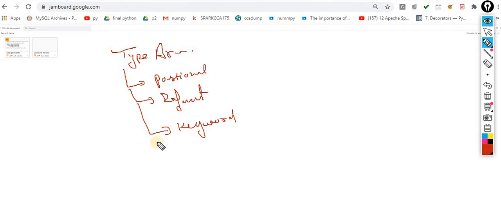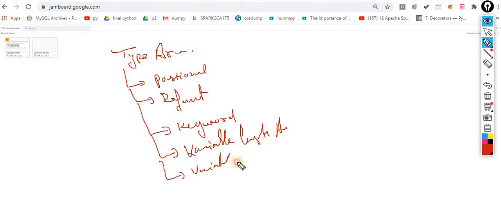And the fourth one is variable length arguments. And there is one more, I suppose, variable length keyword arguments. Now, what type of argument can you pass inside a function?